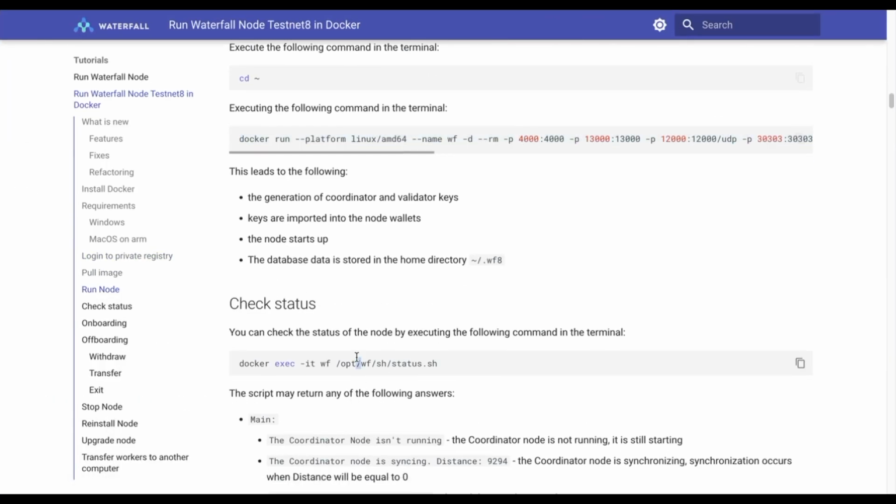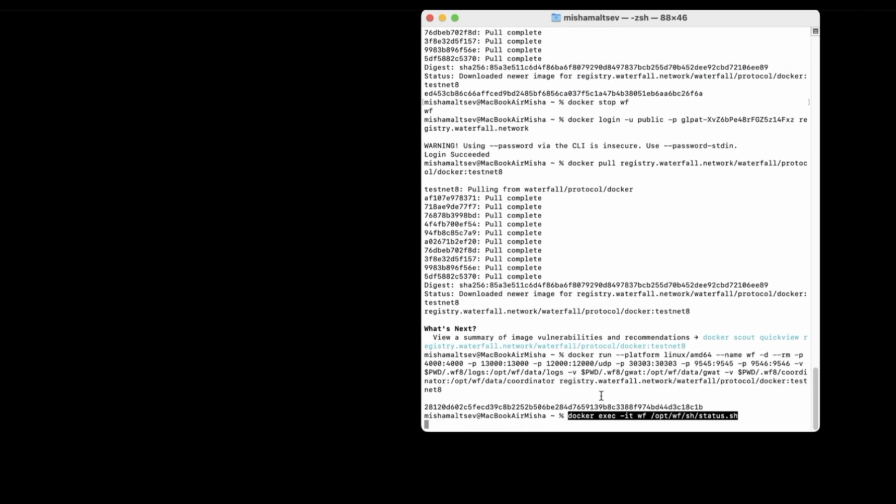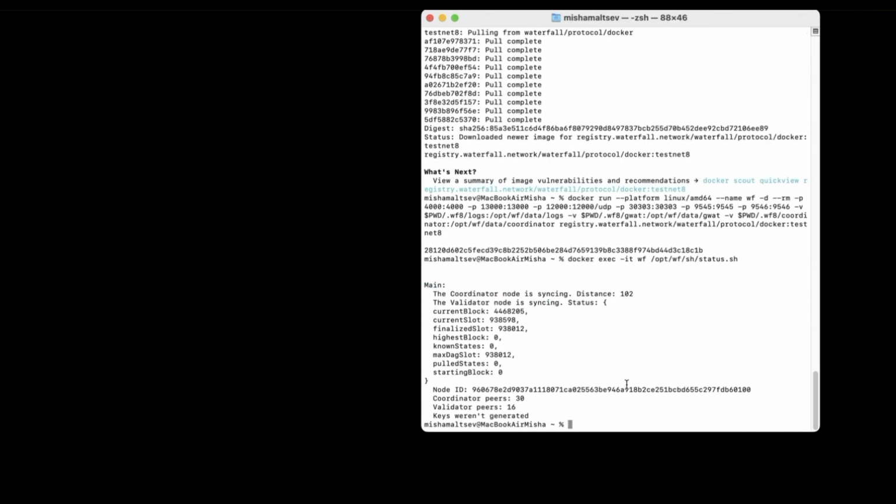Now we are going to check the status. And what we see here, the coordinator node is syncing. The distance field has to decrease. The finalized slot field is catching up to the current slot. Also, please check out coordinator peers. Here there are 30 and validator peers are 16. So everything is okay. Let's wait.